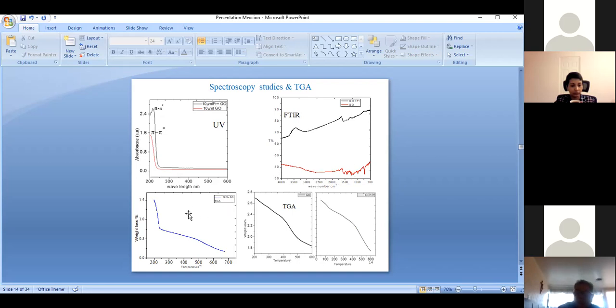Then we further checked the thermal stability. The GO shows sudden weight loss due to oxygen decomposition. The praseodymium functionalized sample shows thermal loss in TGA up to 350 degrees, due to the praseodymium present in the graphene oxide matrix.